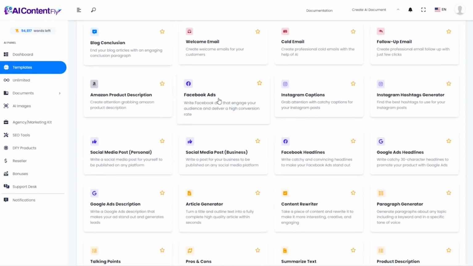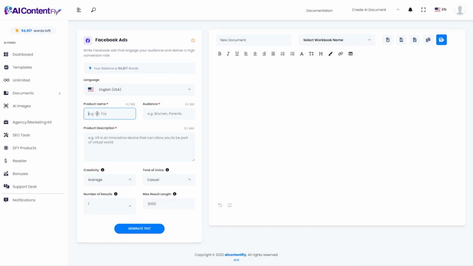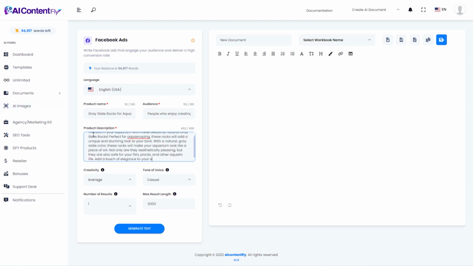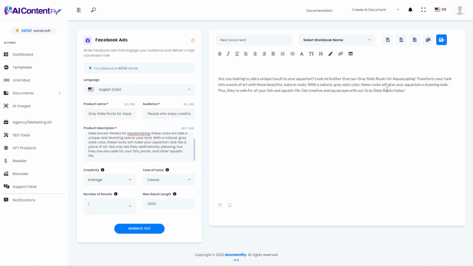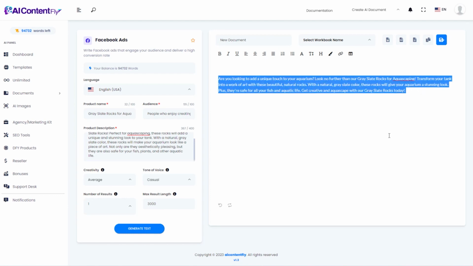Moving on to the next template, we have Facebook ads. I'm going to use the same product name. So we'll say we're selling those gray rocks on Facebook, or advertising them on Facebook. The audience is the same that we've been using. And for the description, I'm literally going to paste that description that was just created for us by AIContentFly. So I'm not having to write anything new here. I am simply pasting what it's already created. We'll go ahead and generate that text. And you can see what it did was essentially take that description and turn it into an ad format and make it short enough to be a Facebook ad.